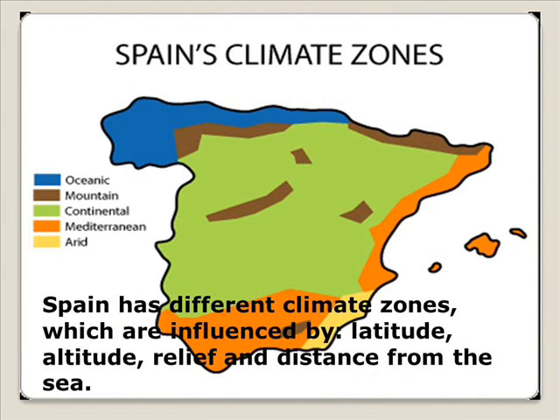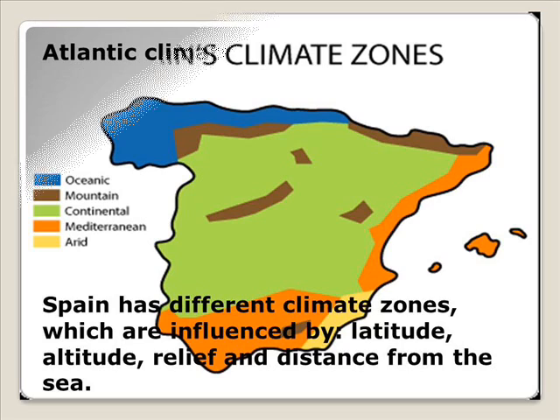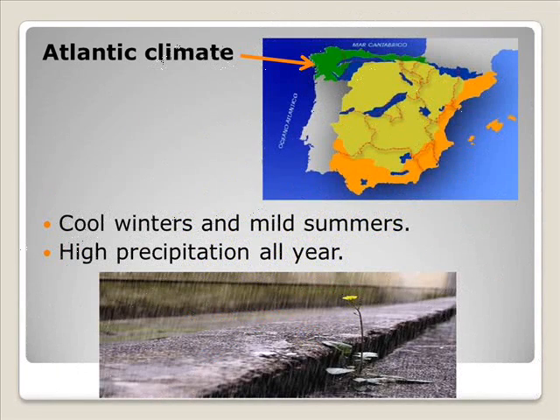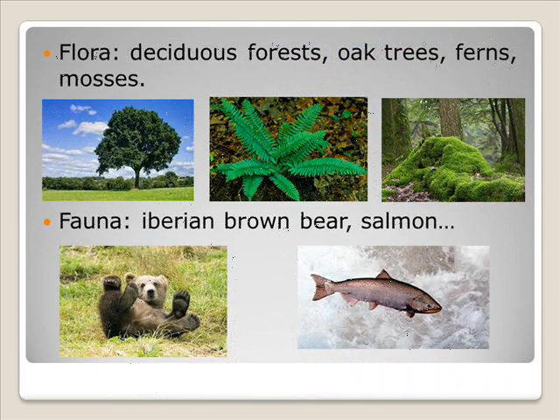Spain's climate zones. Spain has different climate zones, which are influenced by latitude, altitude, relief, and distance from the sea. Atlantic climate. Cool winters and mild summers. High precipitation all year. Flora: deciduous forests, oak trees, ferns, and mosses. Fauna: Iberian brown bear and salmon.